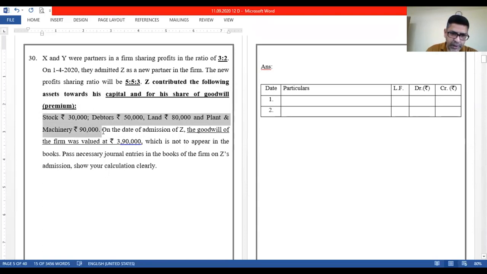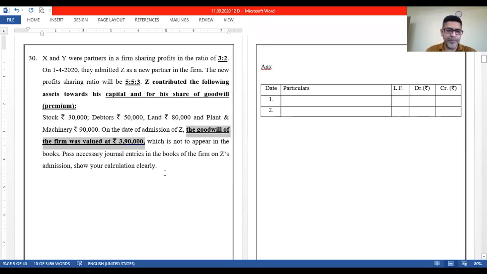On the date of admission of Z, goodwill of the firm was valued at rupees 3,90,000. The firm's goodwill is given. We need to calculate Z's share and then write the entry, which is not to appear in the books. Goodwill we anyway do not show, so the benefit will be given away to the partners. Pass necessary journal entries in the books of the firm on Z's admission and show your calculations clearly.